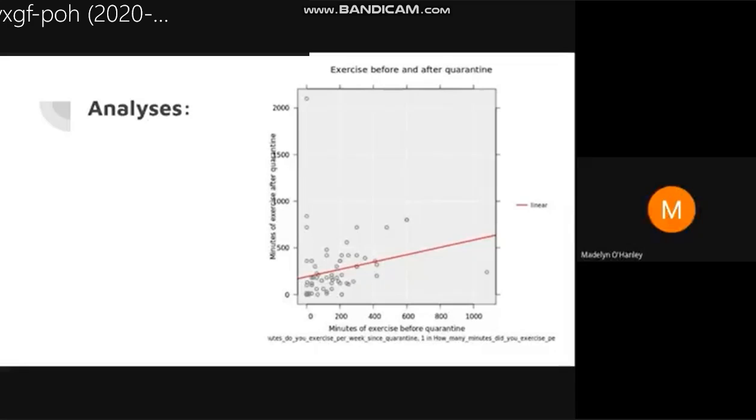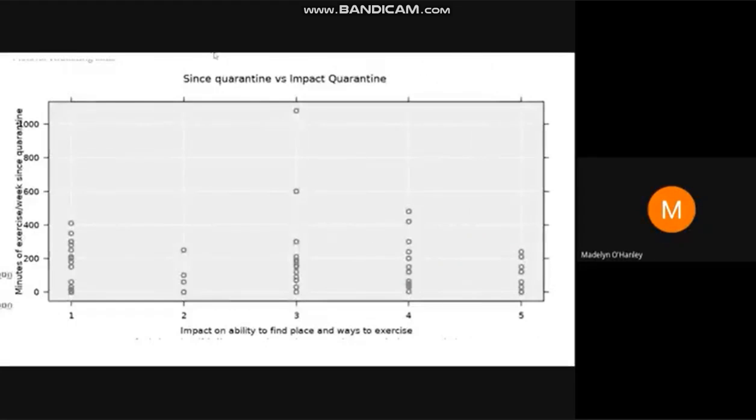Analysis. In our experiment, we conducted an experiment of our Stat 19 class with 69 students, with 1 student being removed due to being an extreme outlier. Our variables are ranked order, categorical, and continuous variables. In our experiment, we used linear regression and found a trend in students. Those who did more exercise before quarantine have increased, and so have the amount of exercise since quarantine, which is a positive linear trend. Looking at the data for this scatter plot, we see that quarantine hasn't had a large impact on an individual's ability to find ways of exercise, with most students answering 1 or 2.